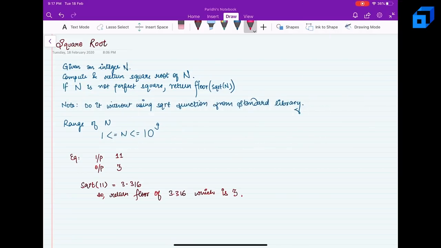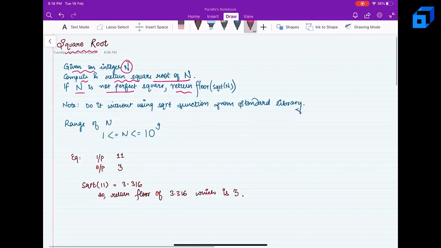Hi guys, in this video let's talk about a problem: finding the square root of an integer. Given an integer n, you have to compute and return the square root of n. If n is not a perfect square, return the floor of the square root of n, and do it without using the square root function from the standard library. The range of n is from 1 to 10 to the power 9.